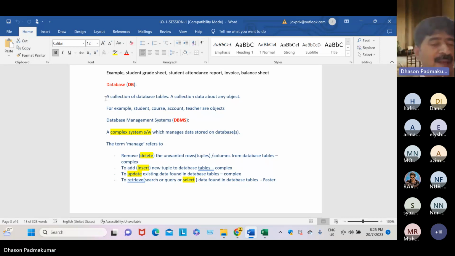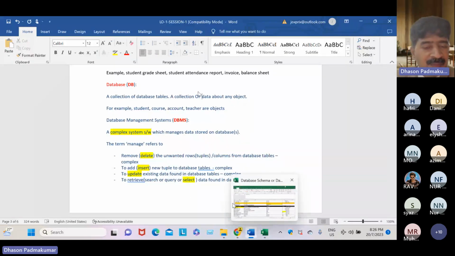A database means a collection of database tables, two or more tables, and a collection of data about any object. There was a typo error, I just noted. About any object.